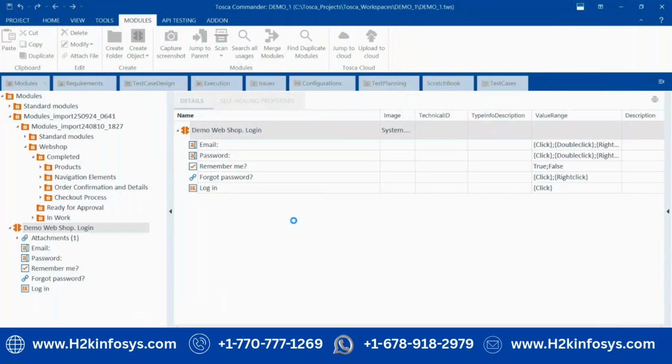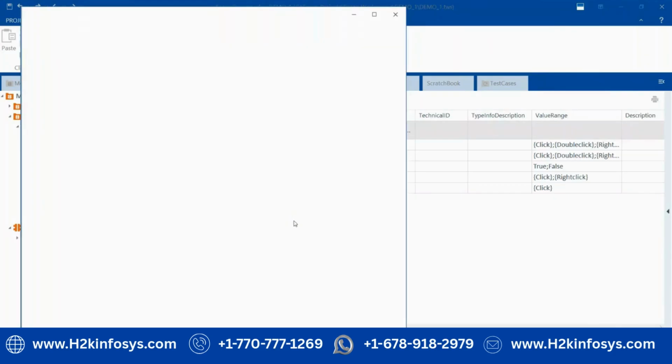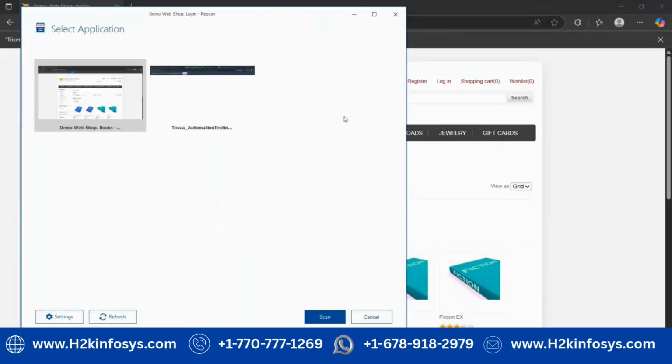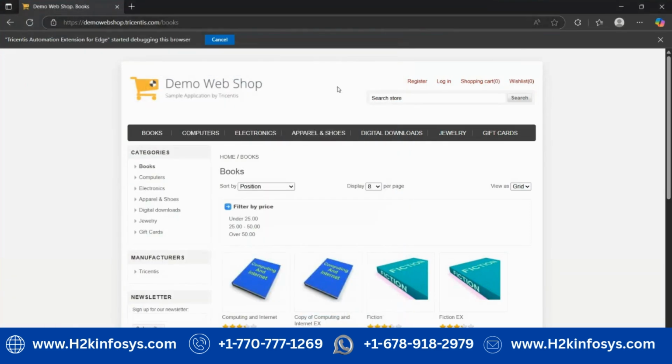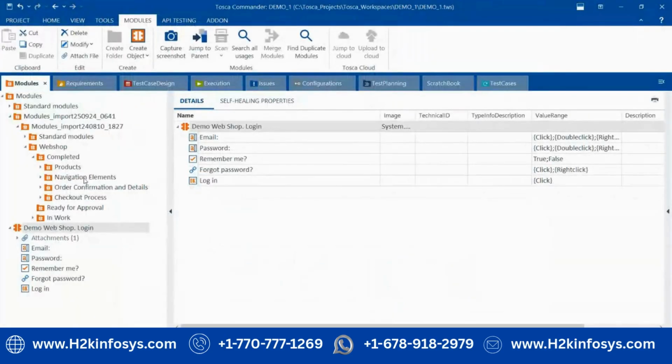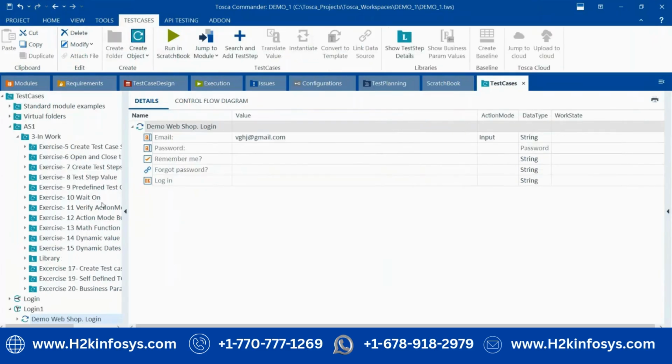So every time you test the application, each module you click and provide the data and it will run it, right? Each module you have to click. It depends on your scenario. For example, I have 100 models already scanned. Out of the 100 models, only 10 models are required for my test case. Accordingly, I can use those 10 models in my test case only, not all the 100 models.